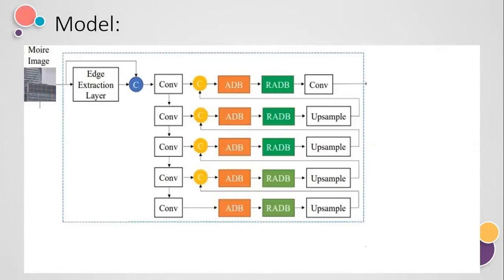What I have told you is that until now we have applied an edge extraction layer. We get the Moire image as input and apply the edge extraction layer to detect its edges. Now we have multiple branches. At each branch, we have a convolutional layer with a kernel size of 2 cross 2 and a stride of 2. Now we are doing downsampling. We are downsampling the feature maps from the higher level branch by a factor of 2.